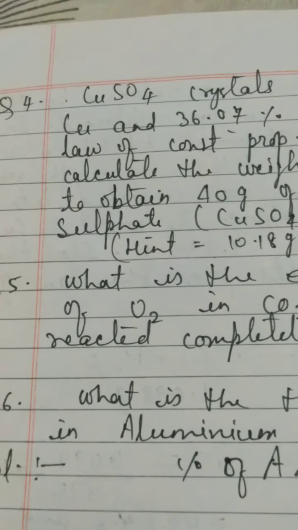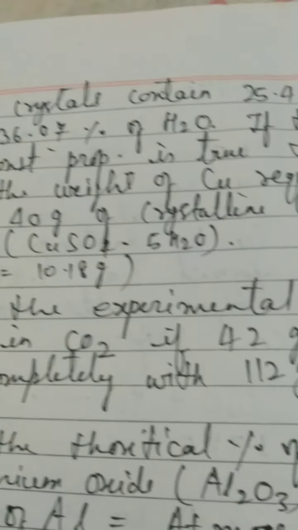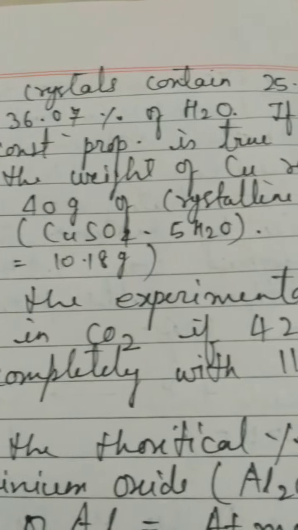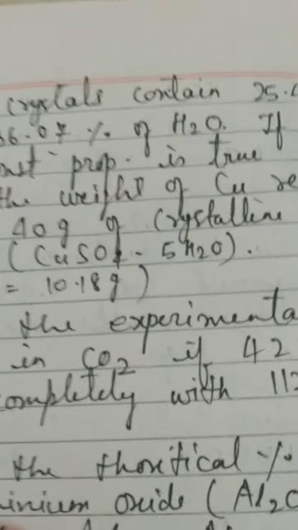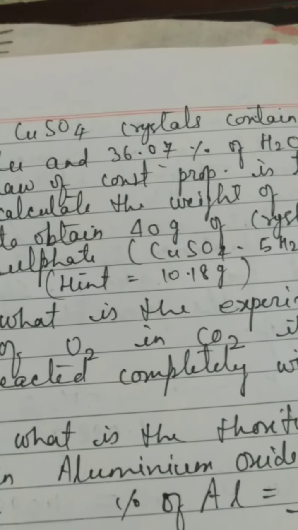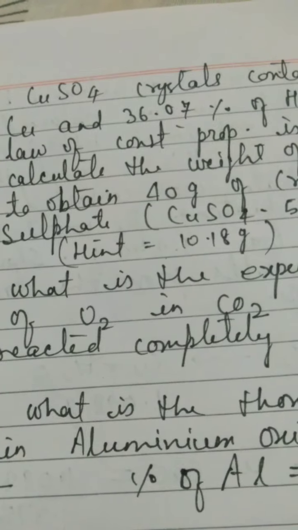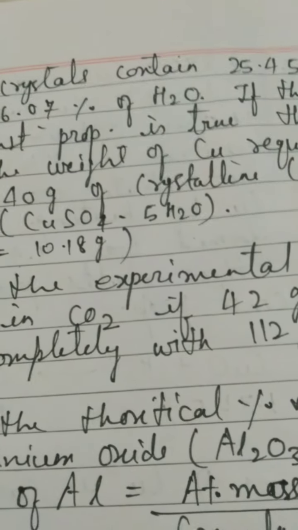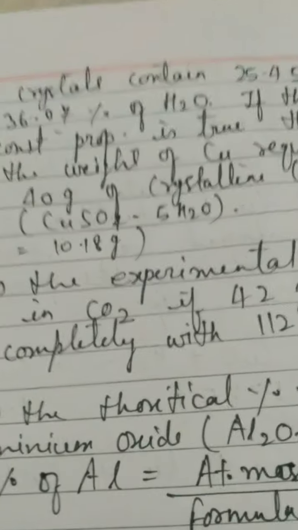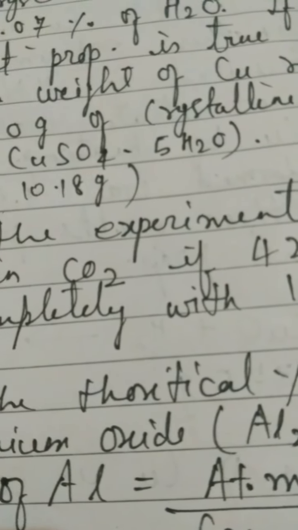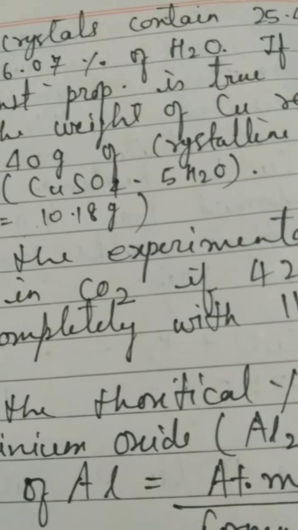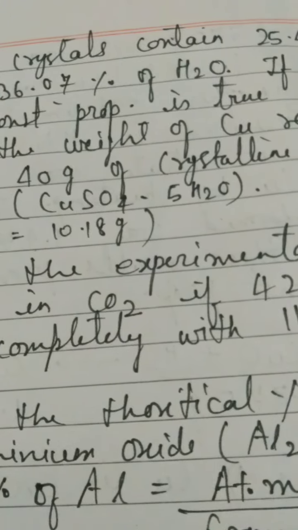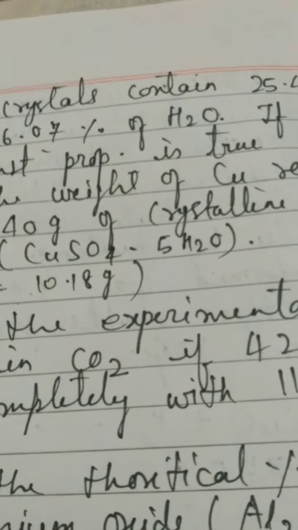What has been asked in question number 4? Copper sulfate crystal contains 25.45% of copper and 36.07% of water. If the law of constant proportion is true, then... Let me give you the basic concept about the crystalline structure. Copper sulfate is a crystal. Crystalline structures always have water of crystallization molecules. Water of crystallization molecules are written like this: just by giving a dot, how many water molecules are attached with the compound is given. So copper sulfate has the crystalline formula CuSO4.5H2O.